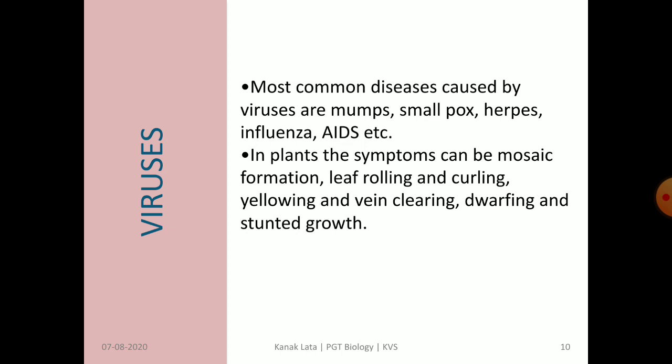In plants also, they cause diseases like potato mosaic virus or tobacco mosaic virus. Symptoms in plants due to the attack of viruses are mosaic formation, leaf rolling and curling, yellowing and vein clearing, dwarfing and stunted growth. So these are the symptoms of a virus affected plant.